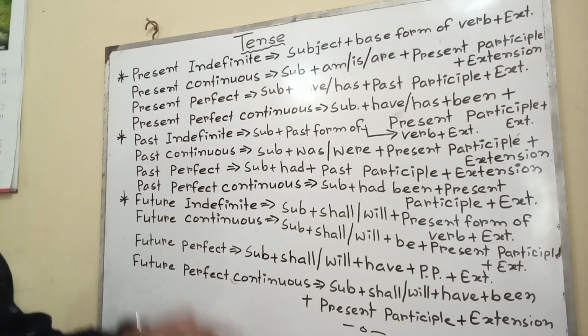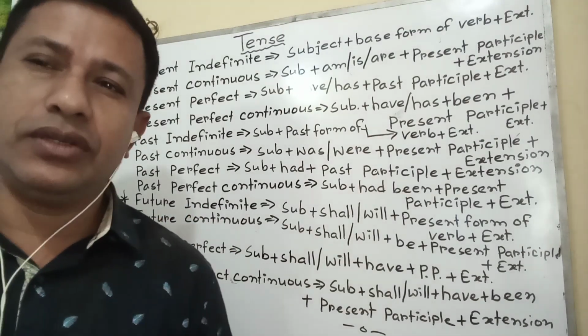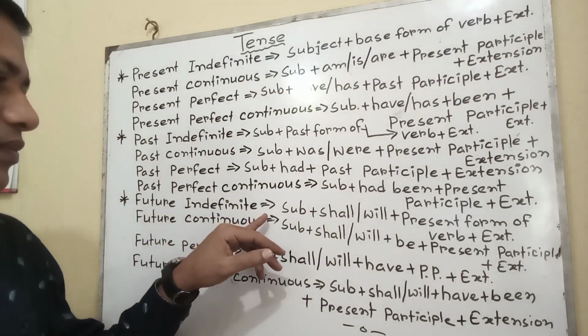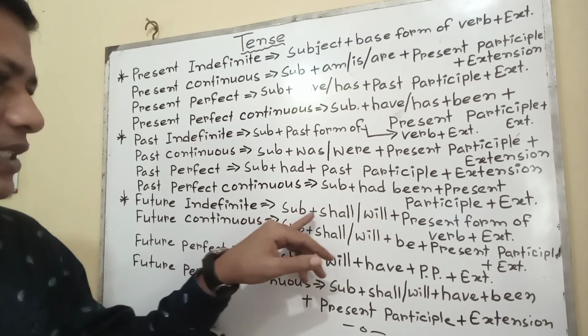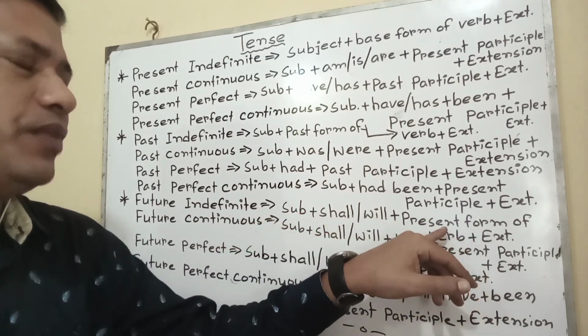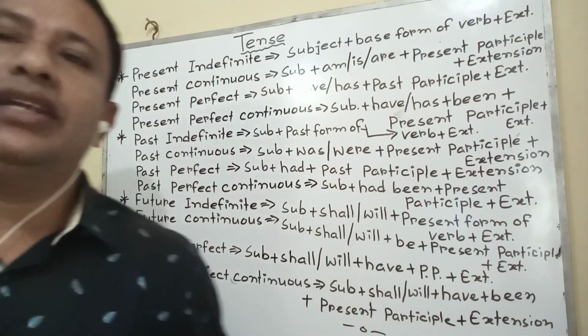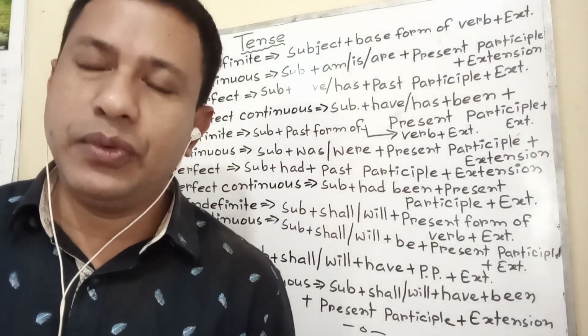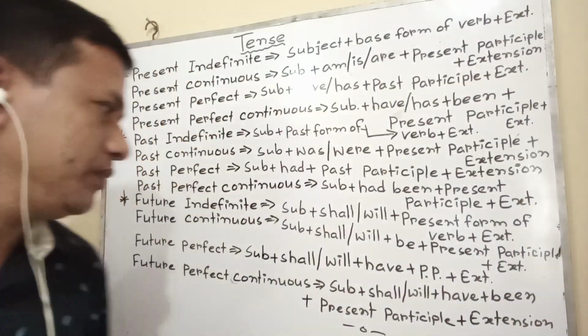Future indefinite or future simple. The activity which will happen in future or which will be done in future is called future indefinite or future simple. Such as structure: subject plus shall or will plus present form of verb or base form of verb. I shall do it. You will come here. They will collect it in this way.